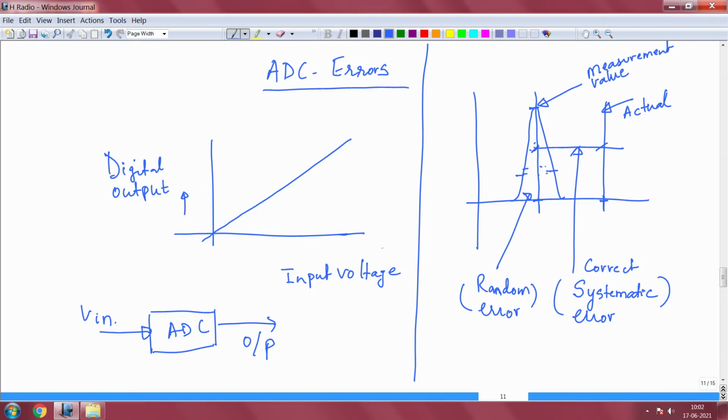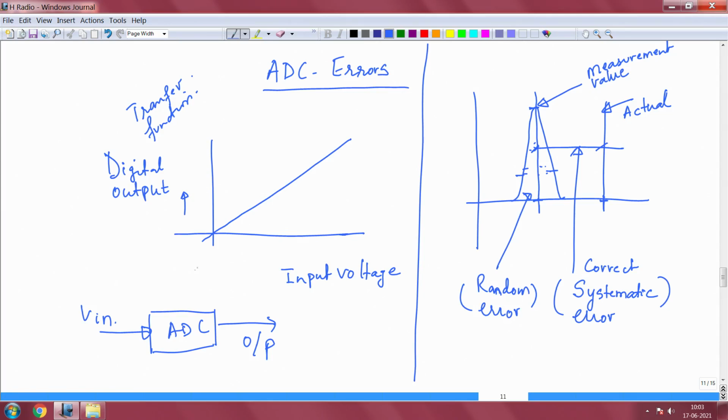What I did here was I plotted the input versus the digital output. This is also often called by a name, transfer function. You can look up, there is a lot of material related to transfer function, but I will try and give you a very intuitive understanding because you need that as a basics for your design and choice of components and so on. So, you need to look at those data sheet parameters.